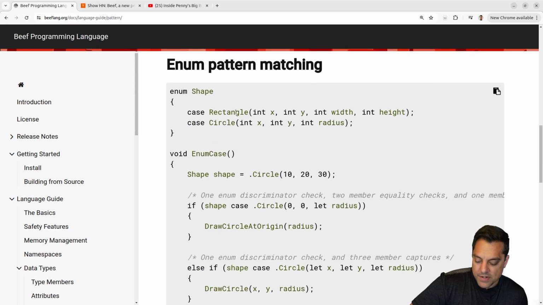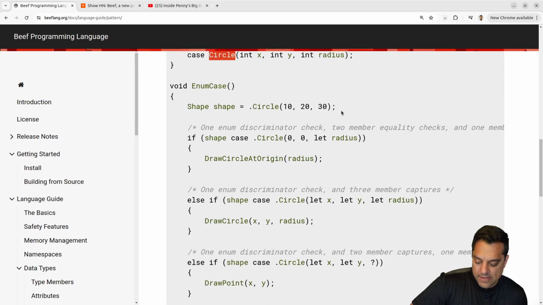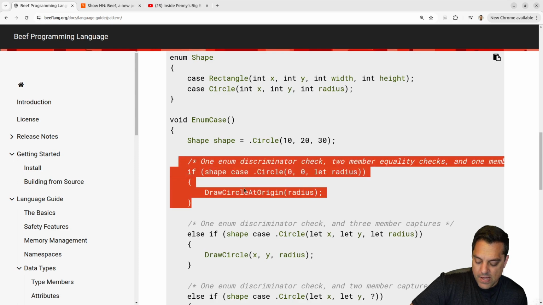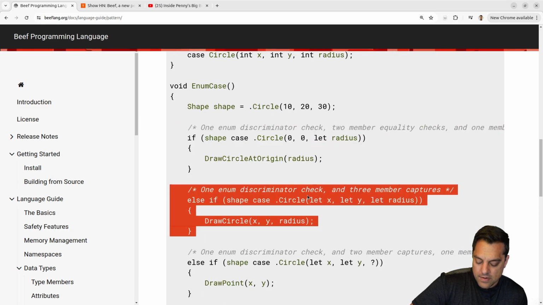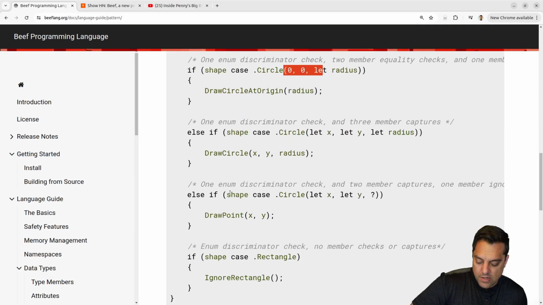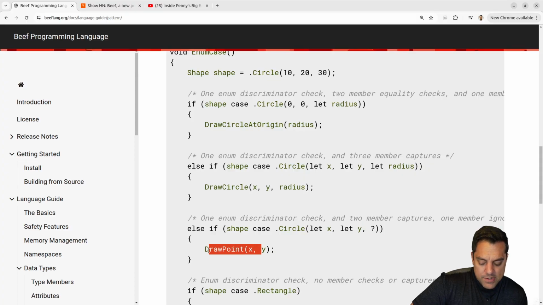Let's see, enum pattern matching. Okay, so this is the type of thing where you classically get the examples. We got shapes, rectangles, and circles. We want to match against these. So if I have a shape here, I match against my other circle case here for any position or radius versus the ones that I want to draw at the origin. Or then any other shape here, where I just say X and Y, and then I draw it, and I don't care. I can discard what it is for the radius. Okay, interesting. Or if it's not specified, maybe, then I just treat it as a point.